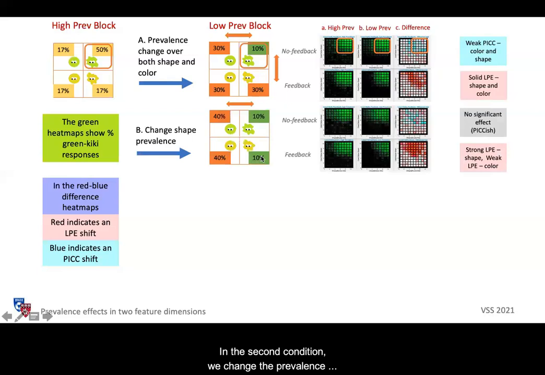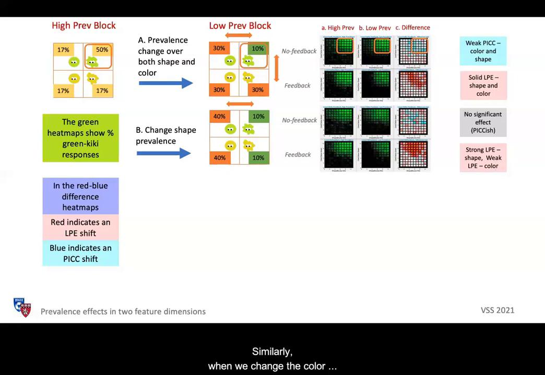In the second condition, we changed the prevalence along the shape continuum. Can we see prevalence effects in color as well? Without feedback, we didn't observe any significant effect, although the difference map looked peakish. With feedback, the low prevalence effect was strong in shape and weak in color.